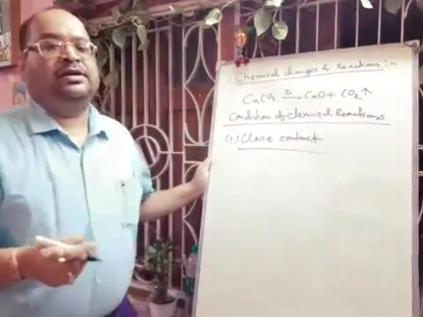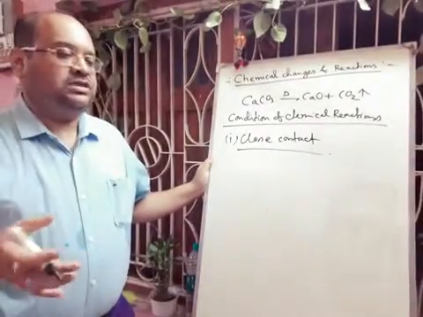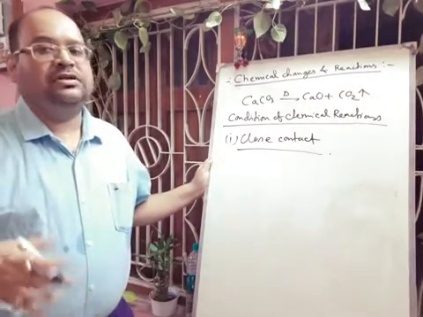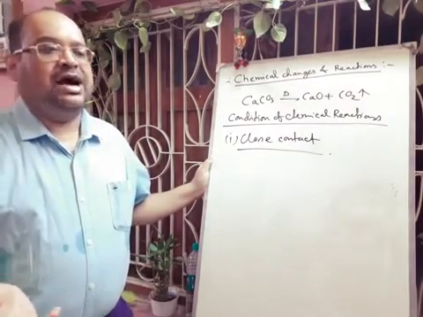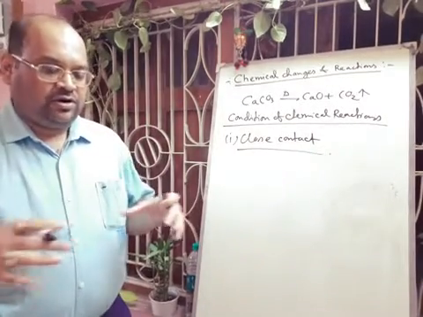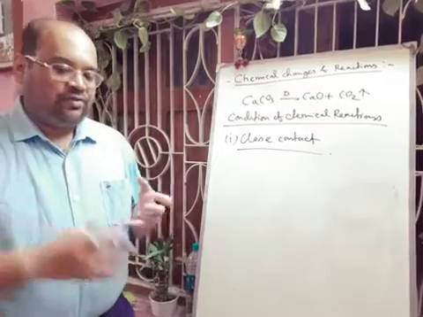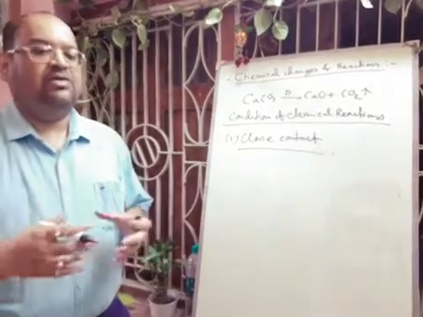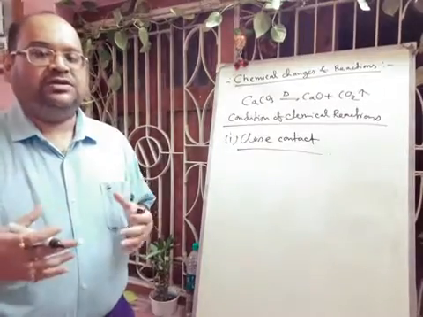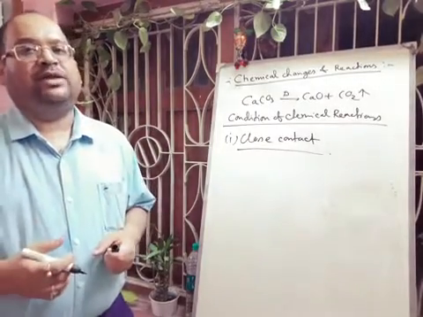Okay, here we can give you one example. Suppose in the ammonium hydroxide bottle there is ammonia gas and in the hydrochloric acid bottle there is HCl gas. But when you take these two bottles very close, then ammonia and HCl gas will come in contact, and at the contact point there will be formation of dense white fume of ammonium chloride.